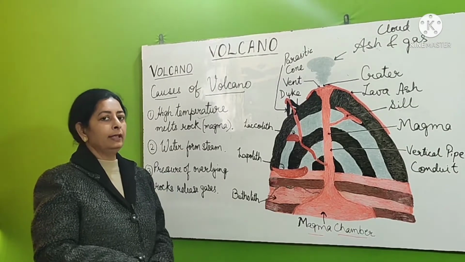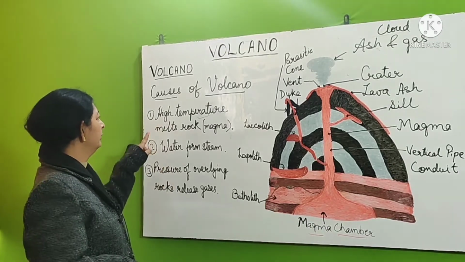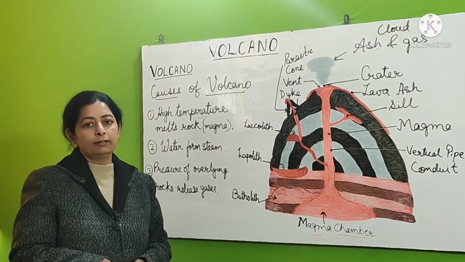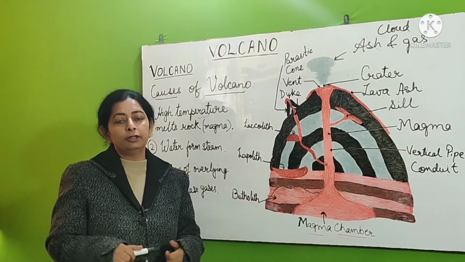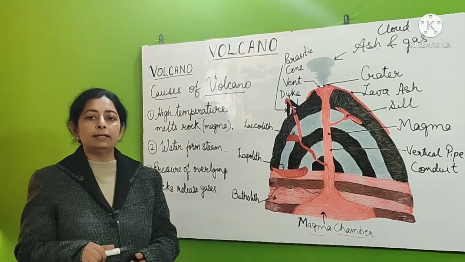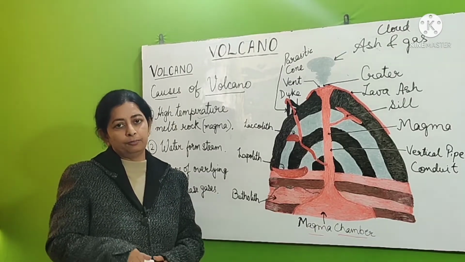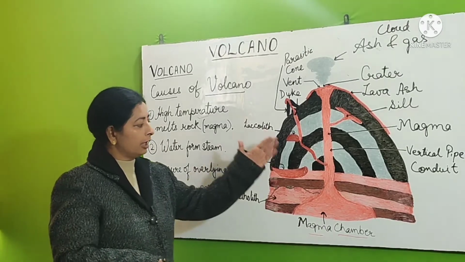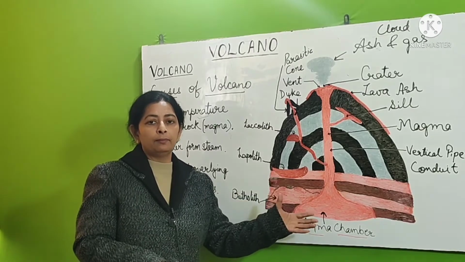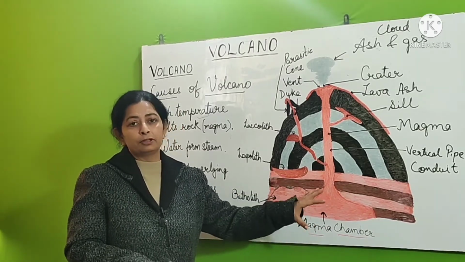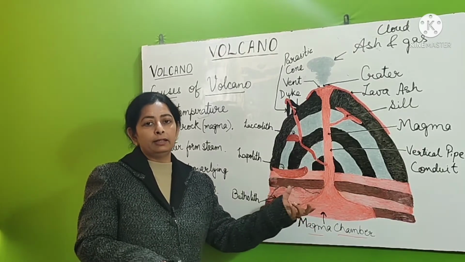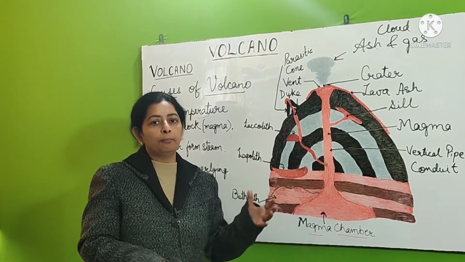And now we will see causes of volcano. The first cause is high temperature. As we know, as we go into the interior of the earth, the temperature rises. The temperature rises by 1 degree centigrade at every 32 meters. So as we go down to the depth, the temperature is very high. Due to high temperature, the rocks, especially the metallic rocks which are present in the interior of the earth, start melting and they turn into magma.